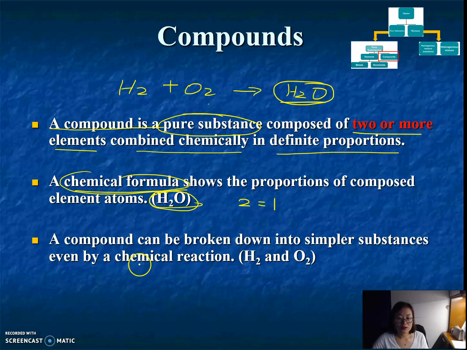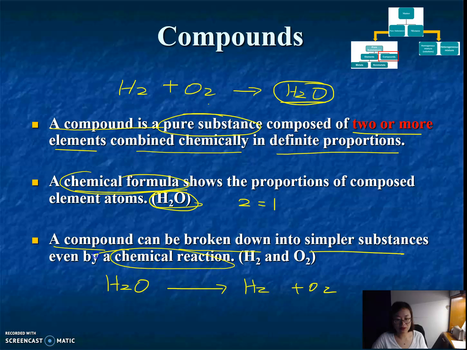Okay, and we also know a compound can be broken down into simpler substances, but an element cannot, right? An example I already gave you is H2O, water, which can be broken down into hydrogen gas and oxygen gas through a chemical process, a chemical reaction called electrolysis.